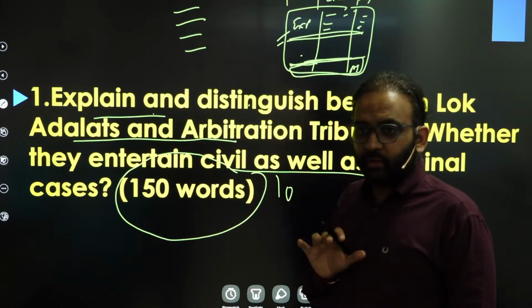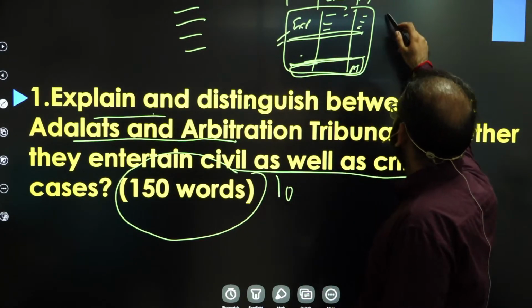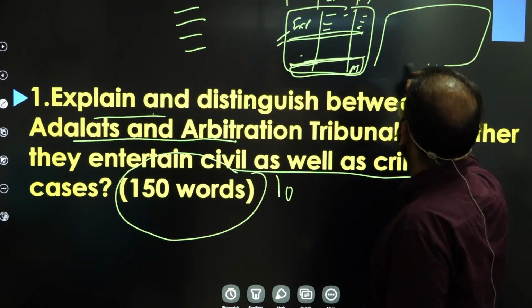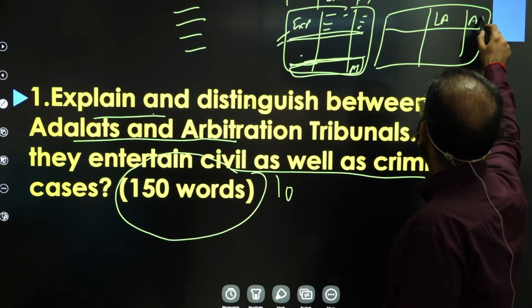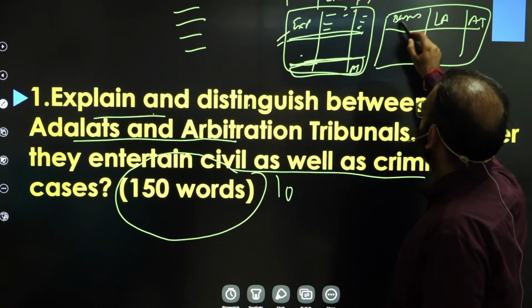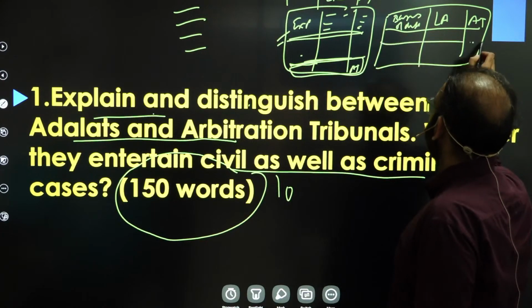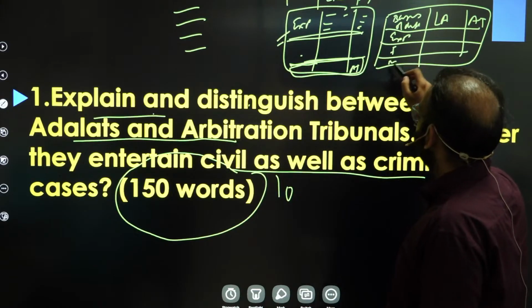But here you need to remember that your table will have 3 columns, right? One will be of lok adalat, one will be of arbitration tribunal. Third should be the basis of difference. First basis of difference will be, suppose, explanation. Second is, suppose, features. Third is merits.